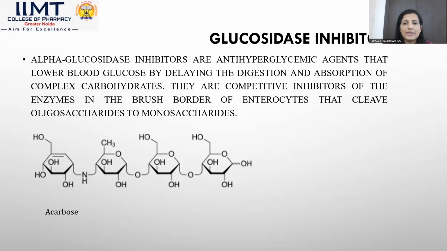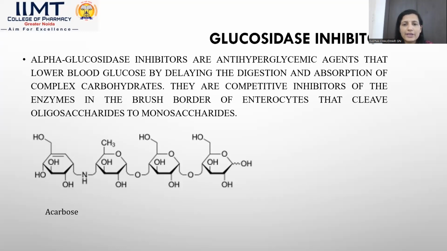type 1 diabetes. Next category of drug is glucosidase inhibitors, simply called alpha-glucosidase inhibitors. They are anti-hyperglycemic agents that lower the blood glucose by delaying the digestion and absorption of complex carbohydrates.